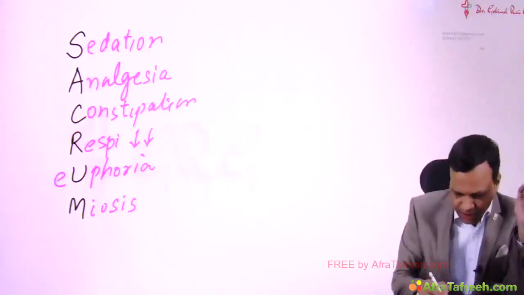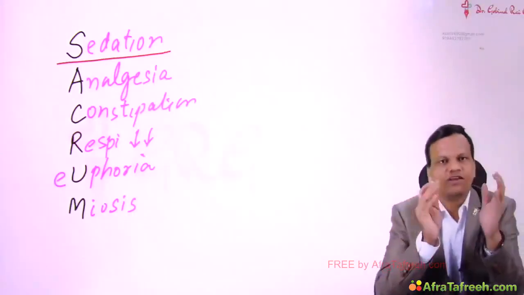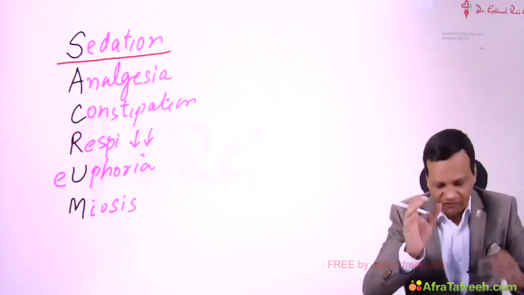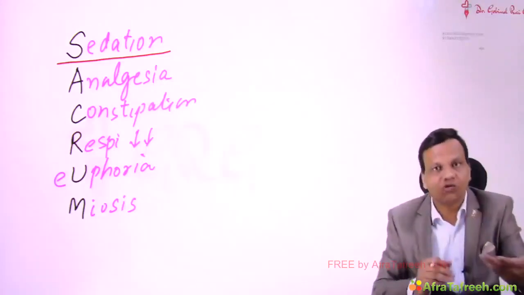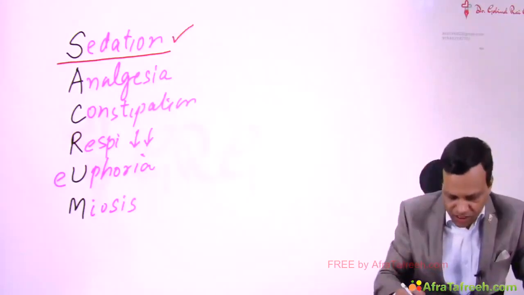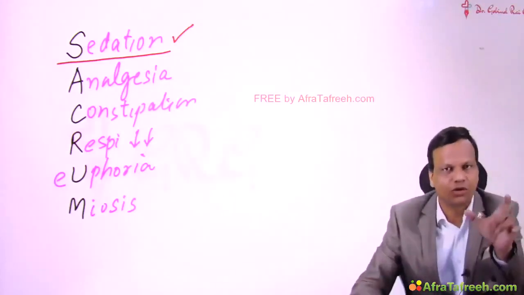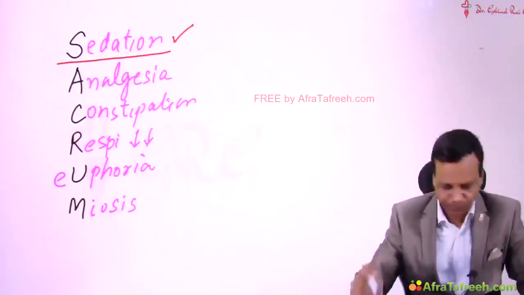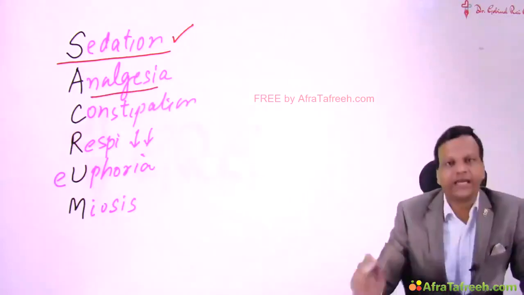The first action is sedation. Morphine-like drugs stimulate the mu receptor, which causes sedation. And if we stimulate the mu receptor more than required, what will happen? Yes, the person will go into coma. So in morphine poisoning, the patient usually presents in a comatose state because the mu receptor depresses the brain. Okay. Then A for analgesia.